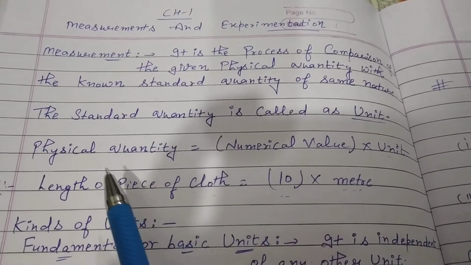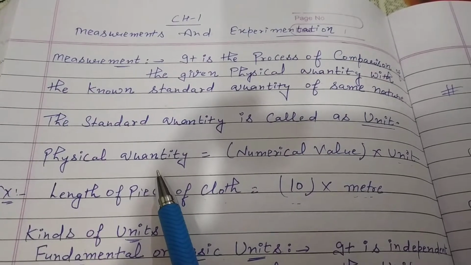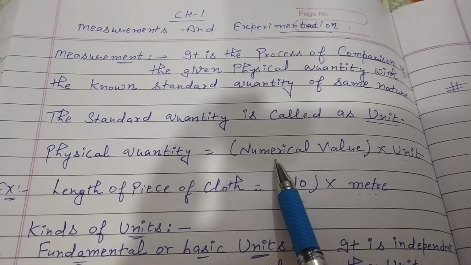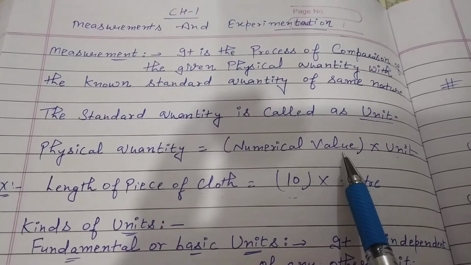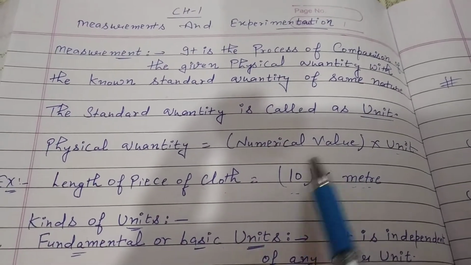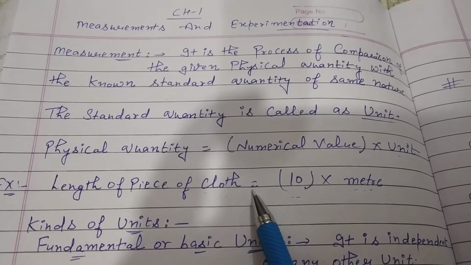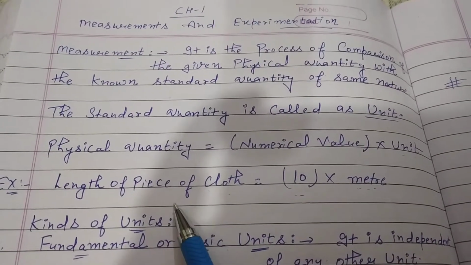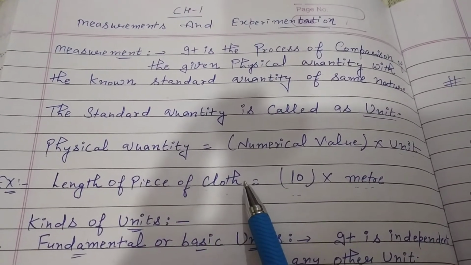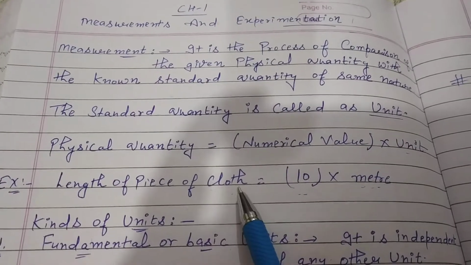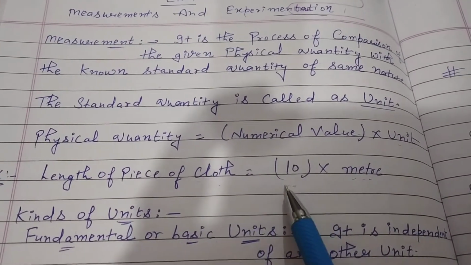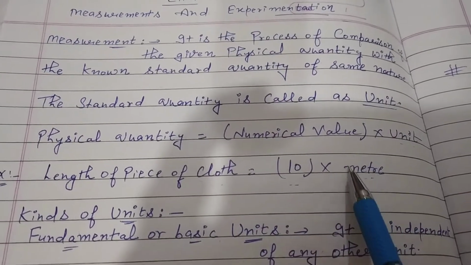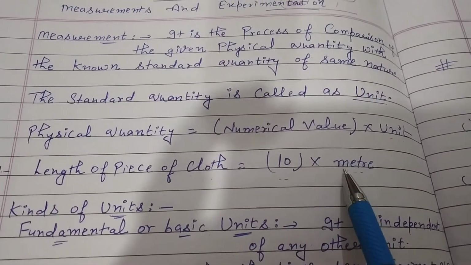What do you know about physical quantity? Physical quantity is numerical value multiply unit. So we can understand about physical quantity by one example. Suppose we have to find length of the piece of cloth. How we will find about length of the piece of cloth? That means numerical value 10 multiply unit is meter.